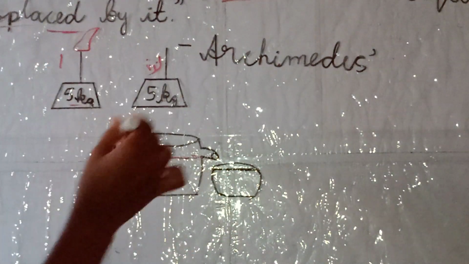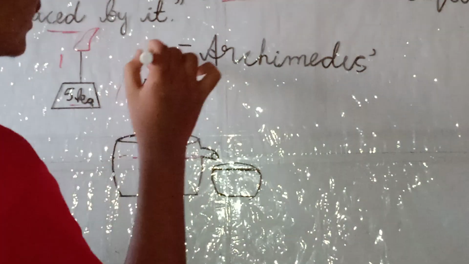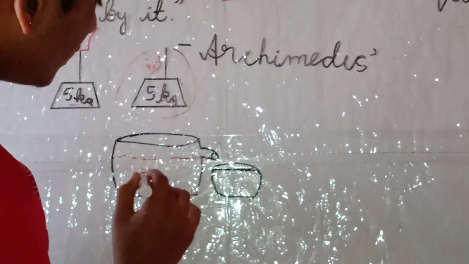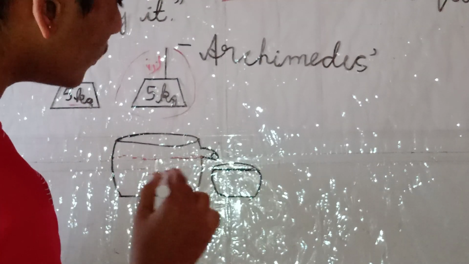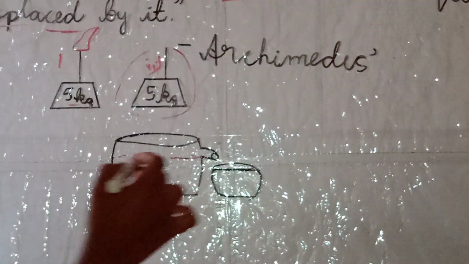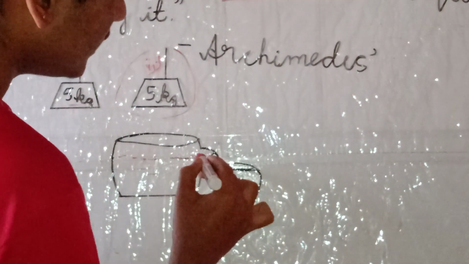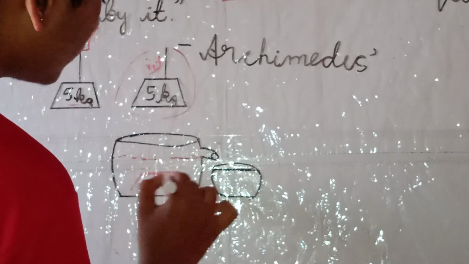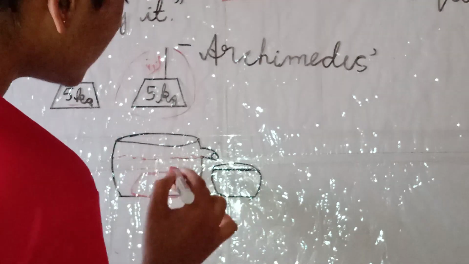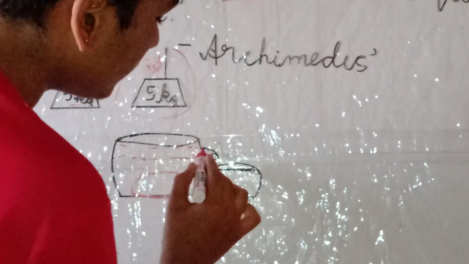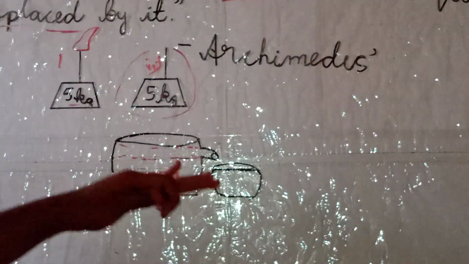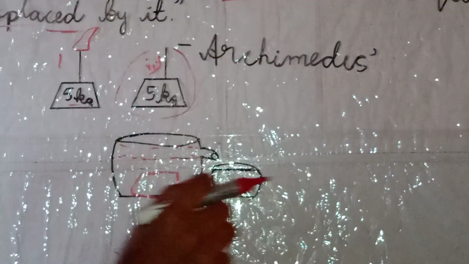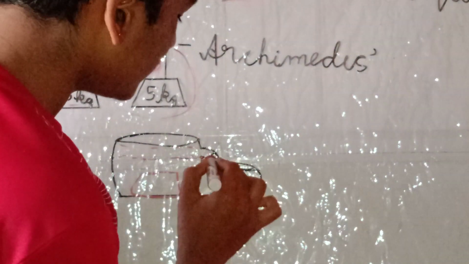Now dip or immerse this object fully, and you will observe that the water level increases and water is displaced through this nozzle. Collect the water in another beaker without wasting a single drop, because a single drop is also very important.